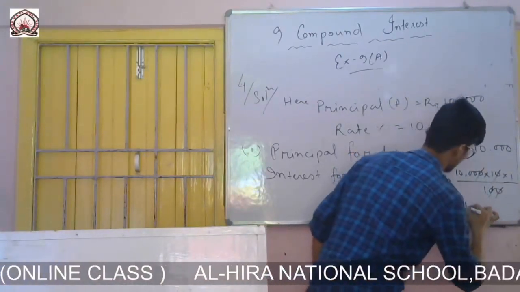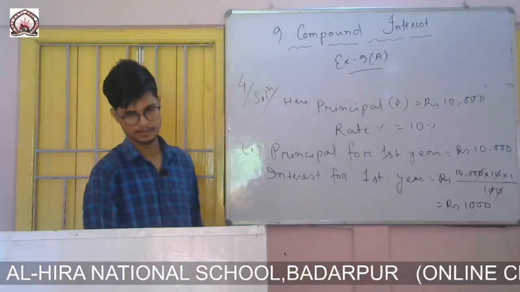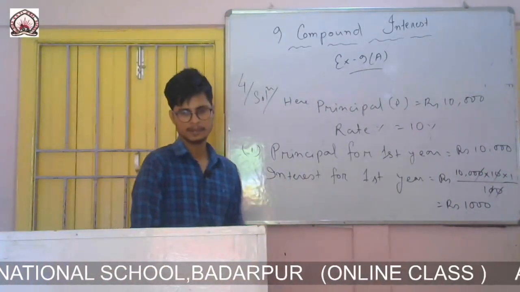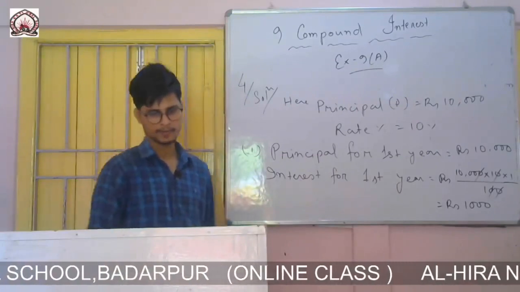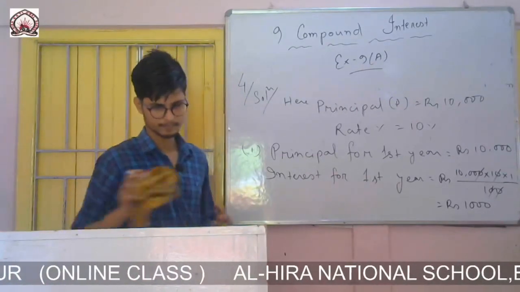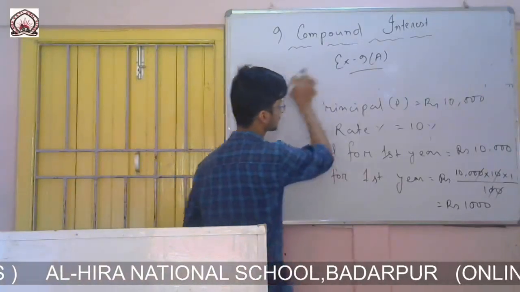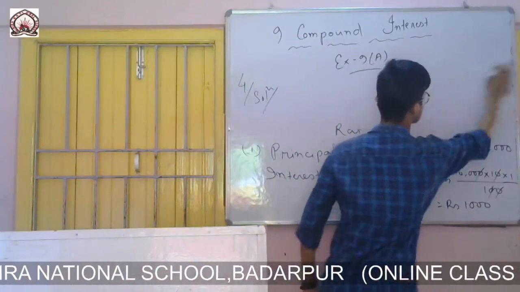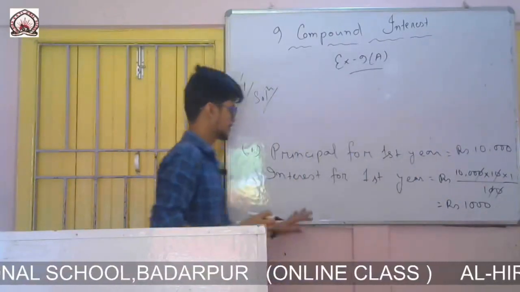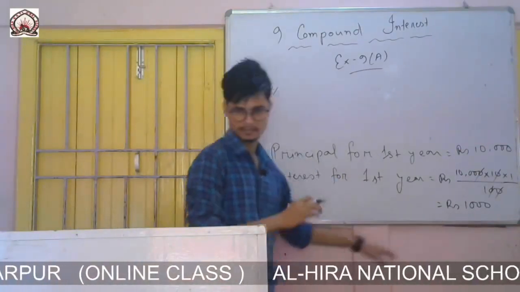So they are left only 1,000. So this is the interest for first year. Let me write it, you need it in second part.